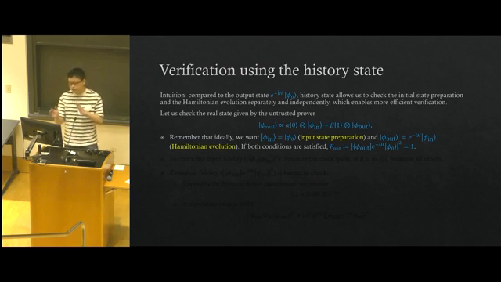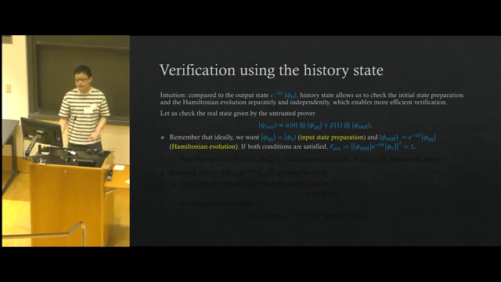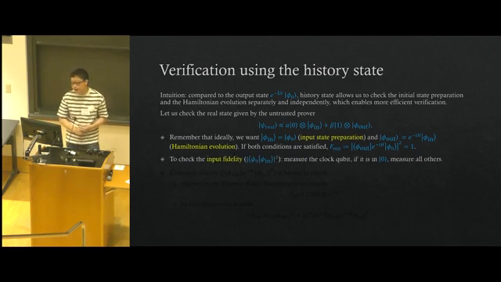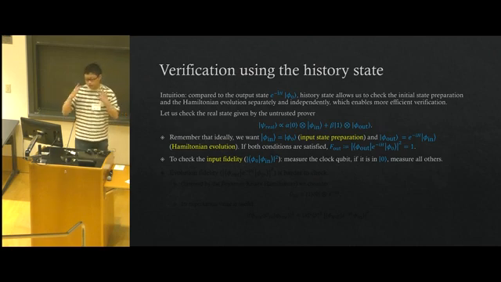So we call this part input state preparation. And we want the output state to be exactly the unit time Hamiltonian evolution acting on the input state. So we call this part Hamiltonian evolution. We can easily see that if both conditions are satisfied, the output fidelity will just be 1. So this gives us the idea of doing verification. We just need to check the input fidelity and evolution fidelity independently and separately.